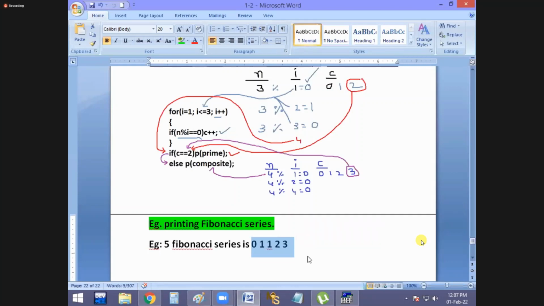Okay, then how to do this example? Now tell me first thing, every Fibonacci series starts with what? 0 and 1, no?